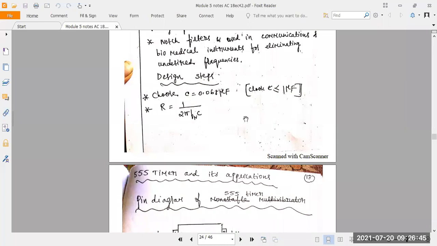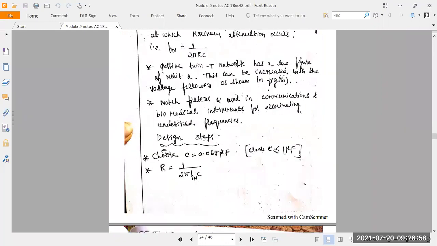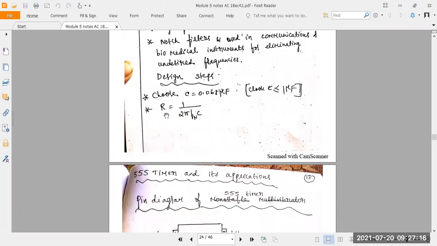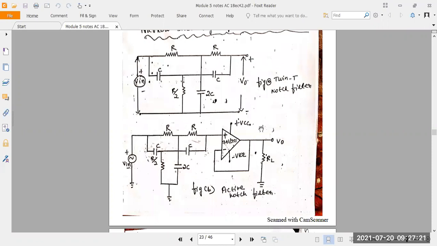What is our objective here? Narrow band reject filter. We can reject the smaller signals. So in order to make this operation, you have to follow these design steps, otherwise we can't do any filtering here. So for narrow band reject filters, choose the capacitance that should be less than 1 microfarad. Here they have taken 0.068 microfarad. Then R is 1 by 2 pi FNC. You take these two formulas for the narrow band reject filter. Understood?